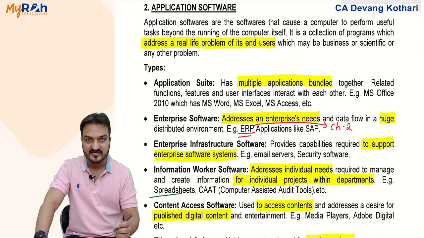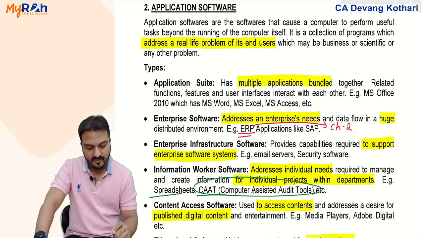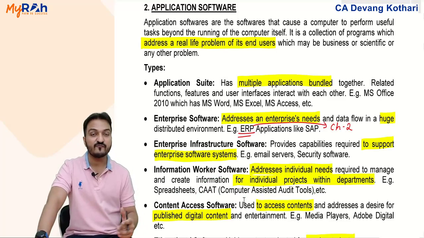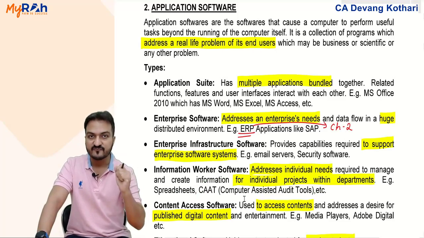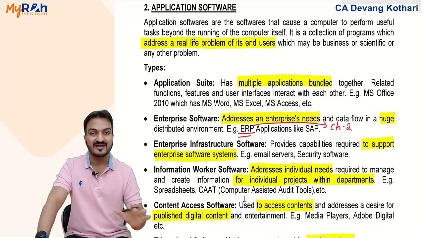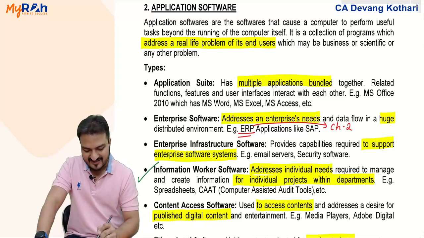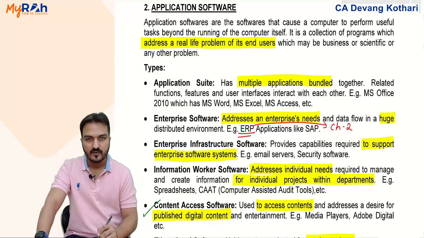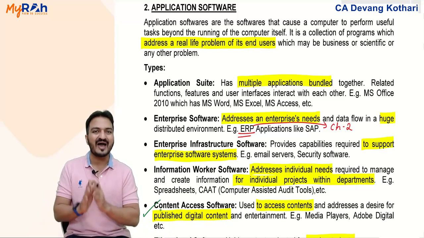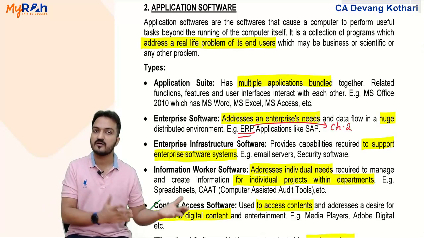Example, spreadsheet, Excel sheet. Example, computer aided audit techniques. Yes, these are the software for a particular task only. Such software which are for some specific particular task, not more than one task, is called information worker software.